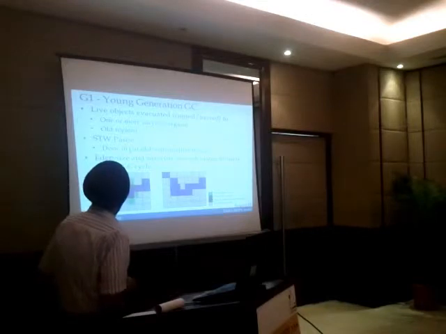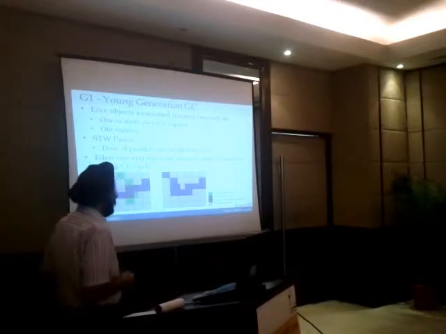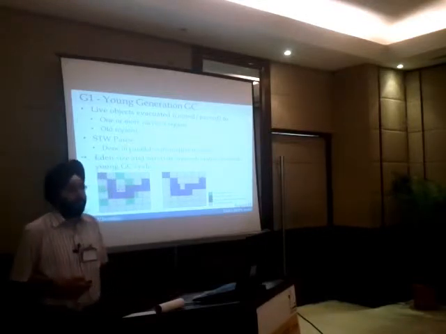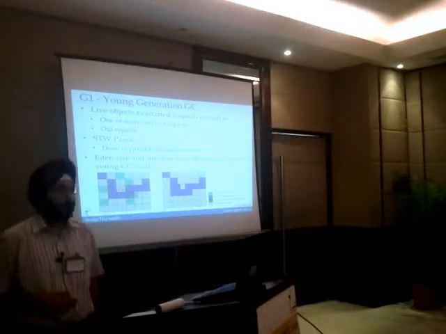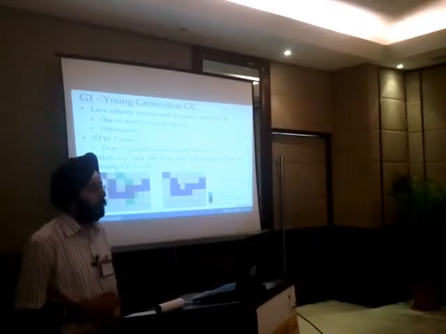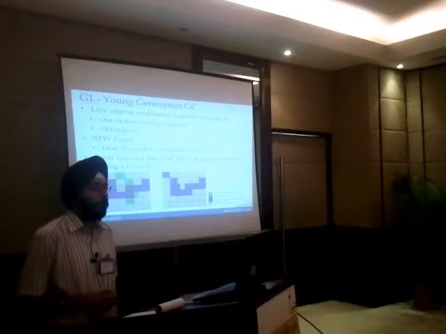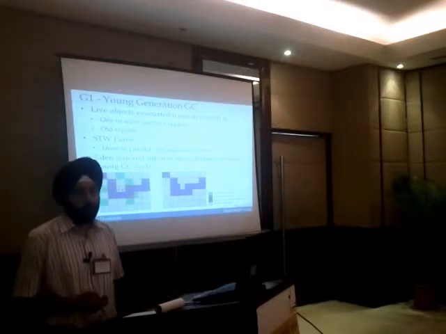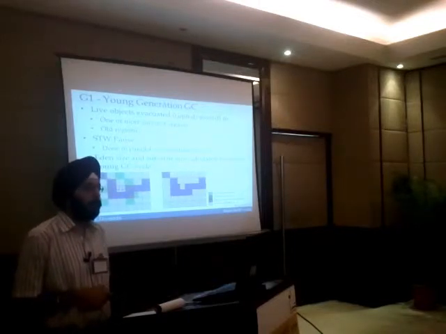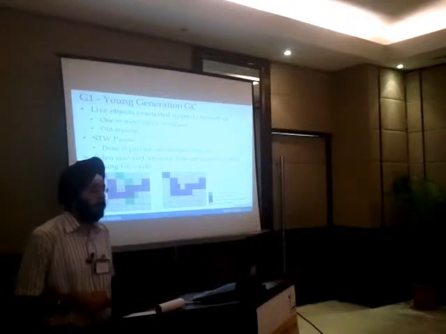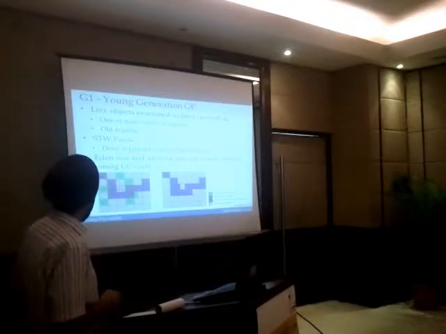So during young generation, what happens is that the live objects are evacuated. We call it evacuation. They are copied or moved to either a survivor region, and if it has matured enough, or become old enough, it is copied to an old region.